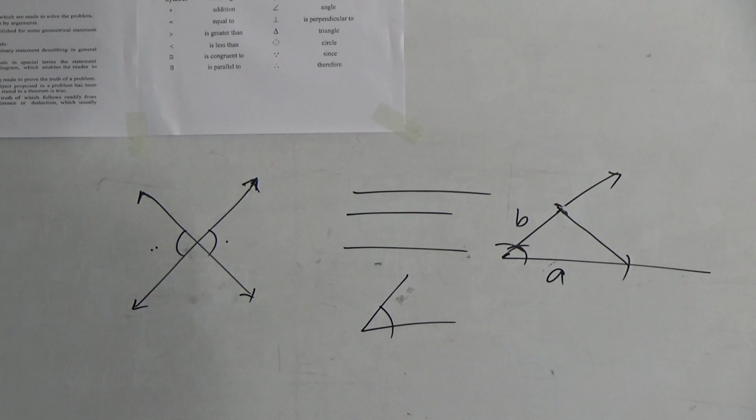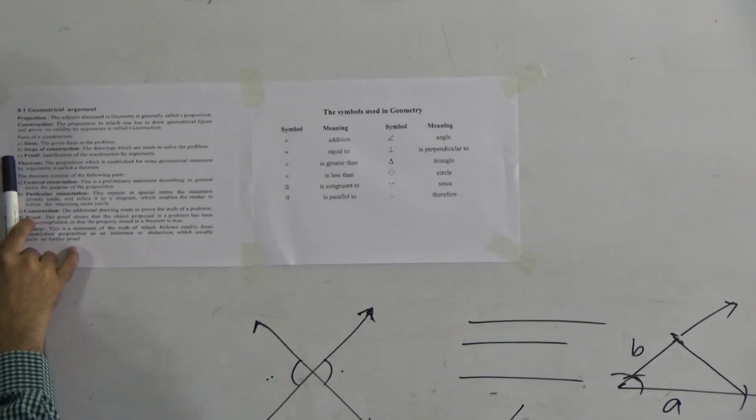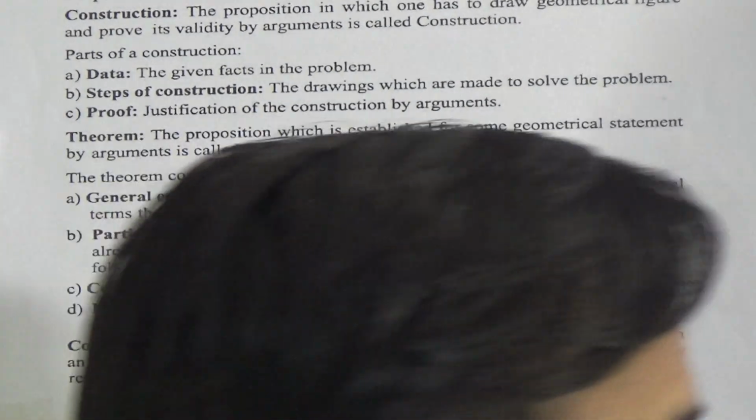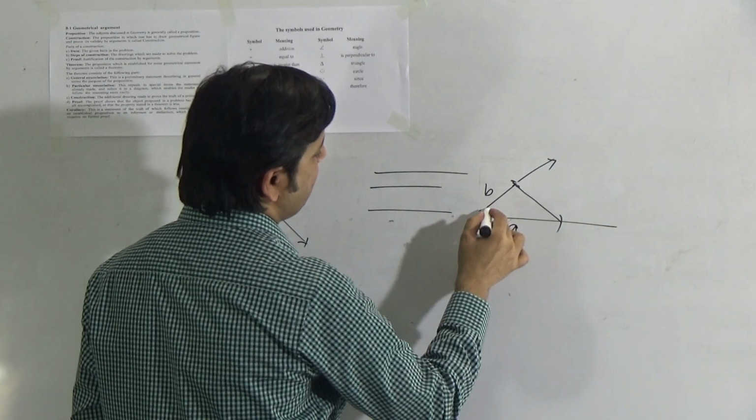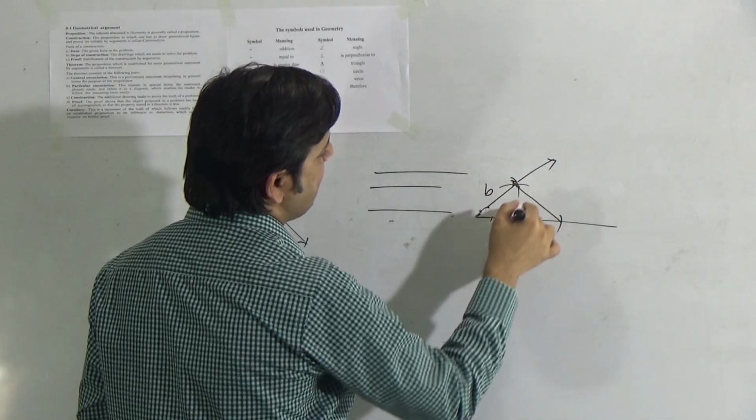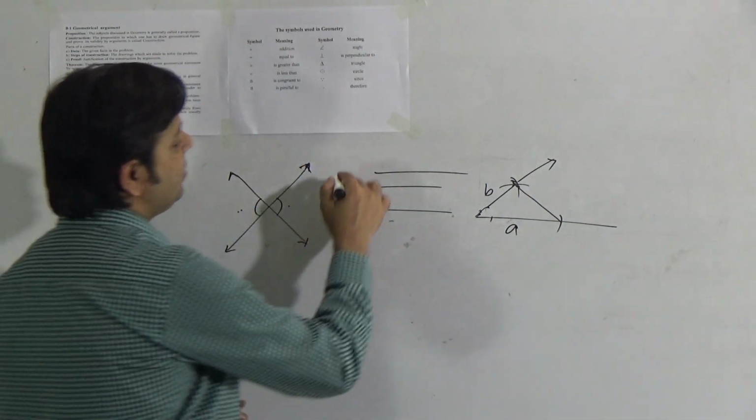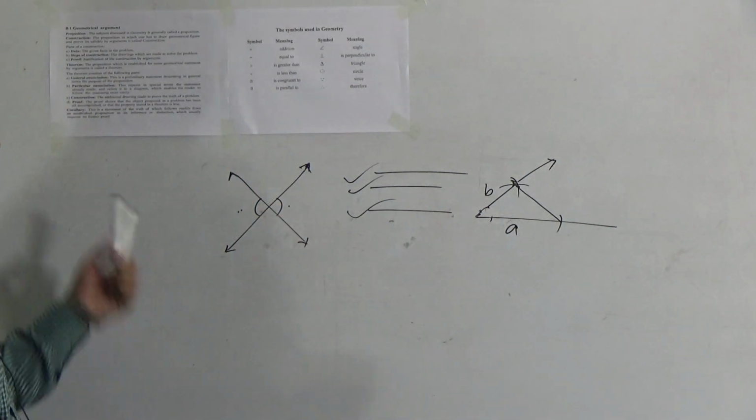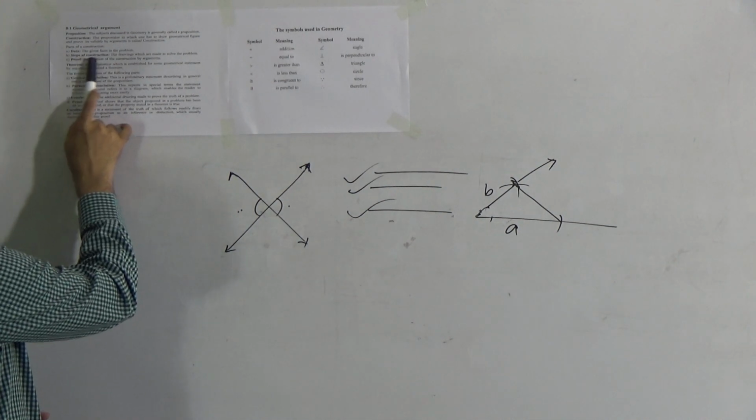And dear students, you need to know how many parts there are in a construction. Here, there are three parts in a construction. The first one is data. Data means the given information. When three sides are given, we can construct a triangle. So, these three sides are the given information. This is the data.